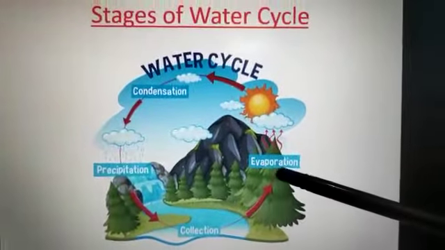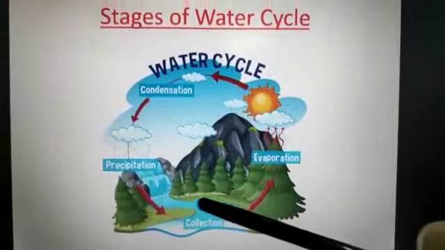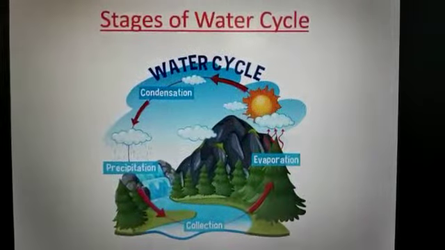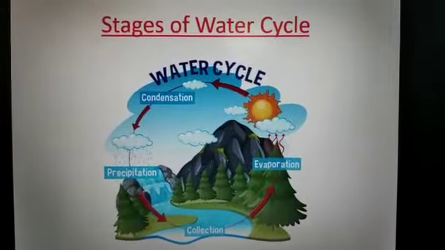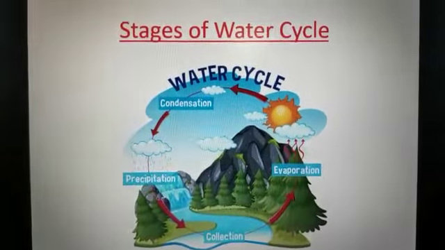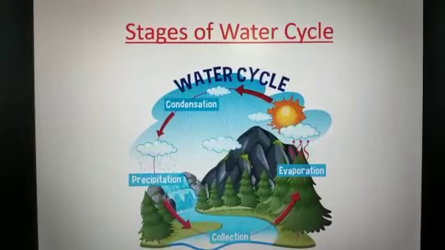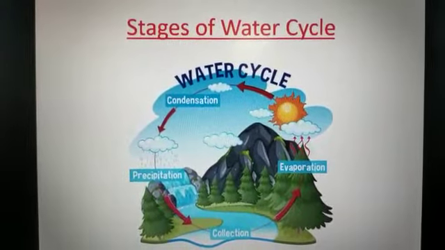These are the water bodies. What are the water bodies? Oceans, lakes, rivers, seas, etc. When the sun heats up the water, the water changes into water vapor by the process of evaporation.